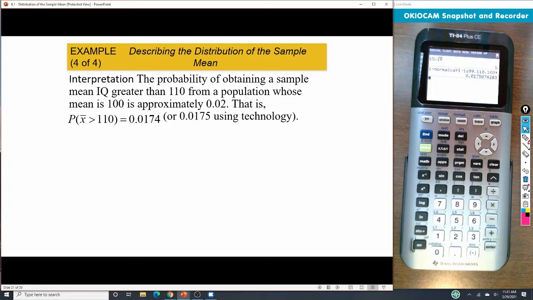And so then we could interpret this to mean that the probability of obtaining a sample with IQ greater than 110 from a population whose mean is 100 is approximately 0.2, because we rounded from the answers that we got there.